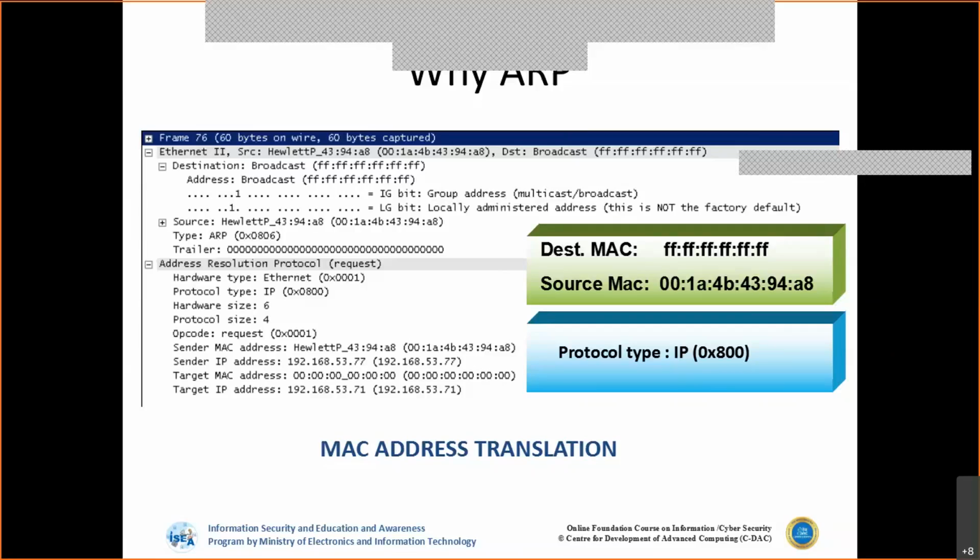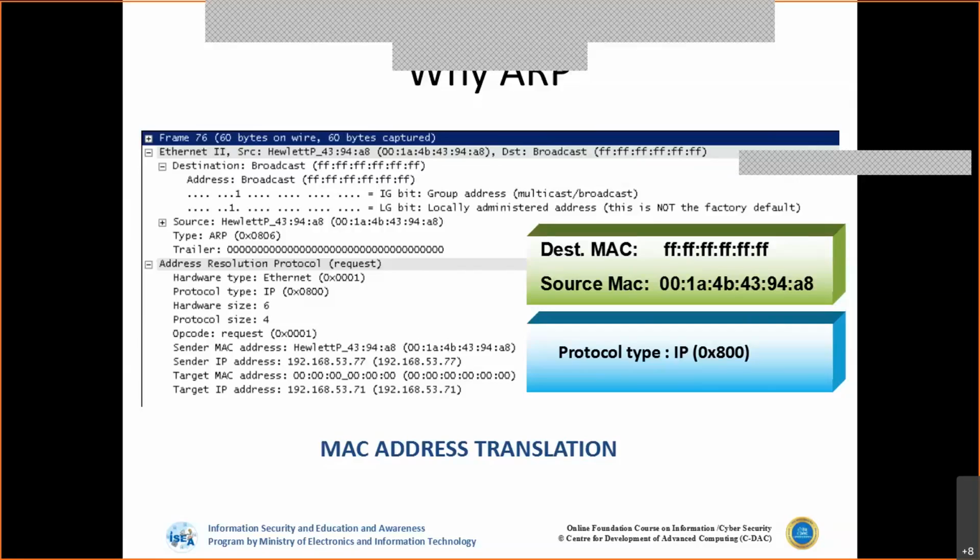Broadcast is nothing but it will reach each and every system on the network, right? So it will go to the switch also. Now we say generally a switch is an intelligent device. Why? Because the switch maintains a table called the IP to MAC address mapping. Now, whenever this first request reaches the switch, the switch understands that on port A, there is a communication coming from system A.